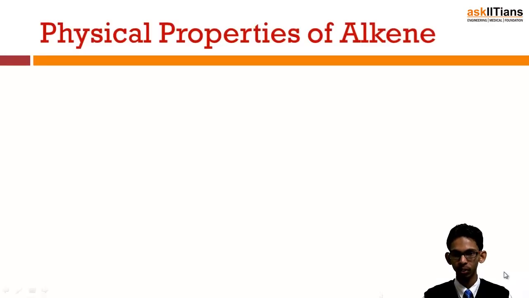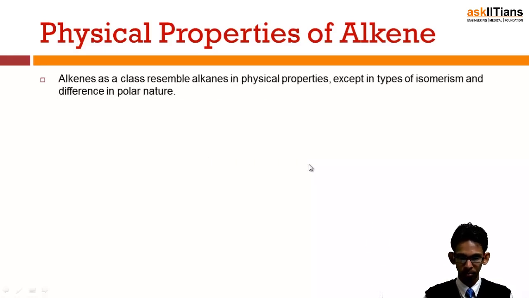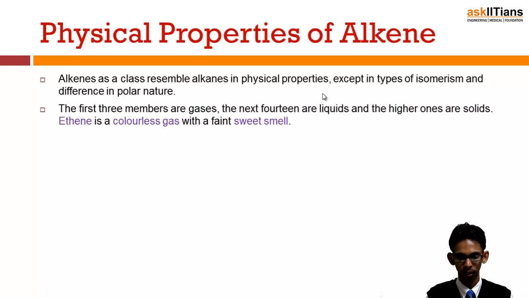So let's start. Physical properties of alkenes. Actually alkenes are similar in physical properties to alkanes. Alkenes as a class resemble alkanes in physical properties except in type of isomerism and difference in polar nature. Obviously alkenes do not show conformations because there is no free rotation along the carbon-carbon double bond.